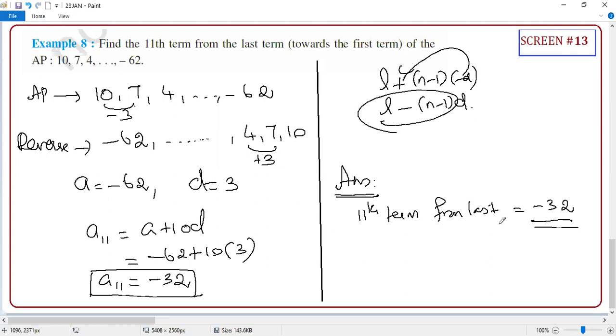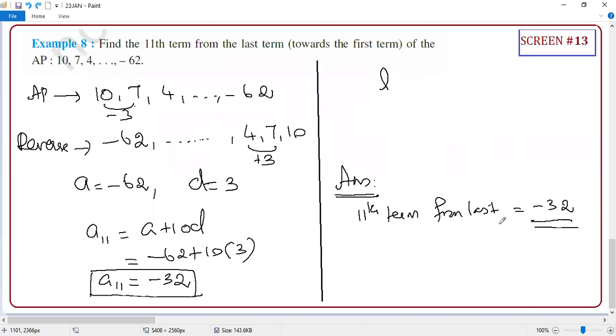Yes, my A is L and the D sign is getting changed. Do you understand all those things? If you understand, you can say yes. Have you understood the logic, or did you simply learn the formula?